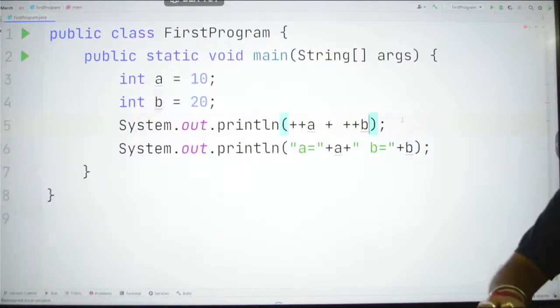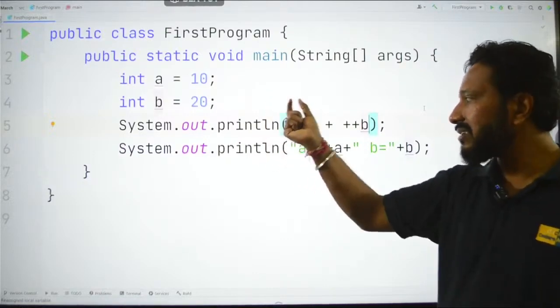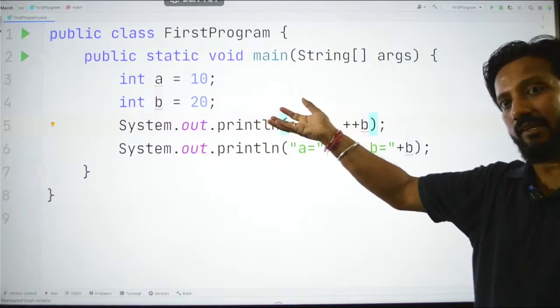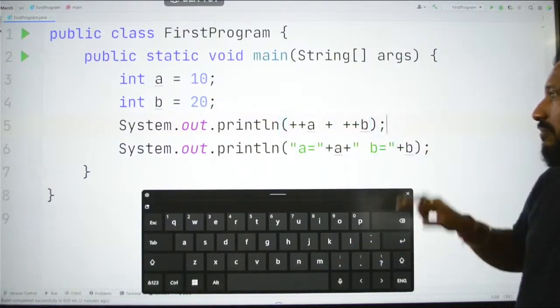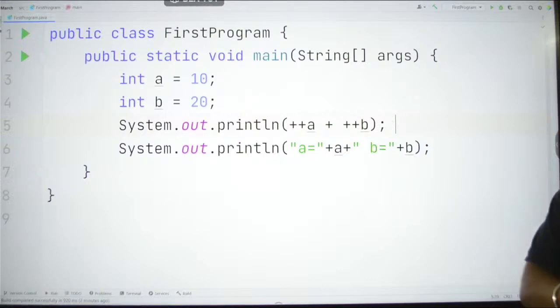And now as I told, here in the memory a will become 11, b will become 11, and in this line also the value of a will be updated. Earlier you saw that it is not updated, but here it will be updated. Okay, so if I run this, now this line should give you the answer as 32, and here it is a equal to 11 and b equal to 21. Let's run this and see.